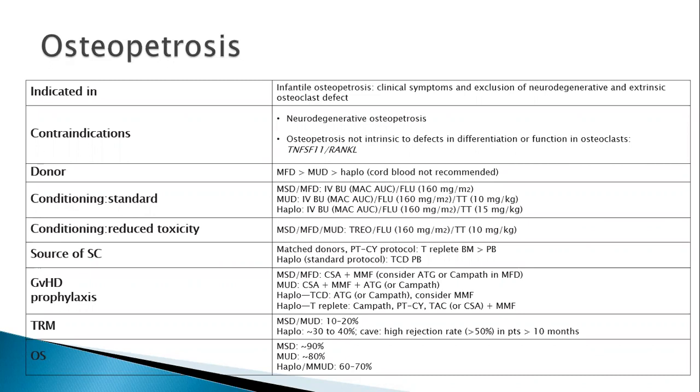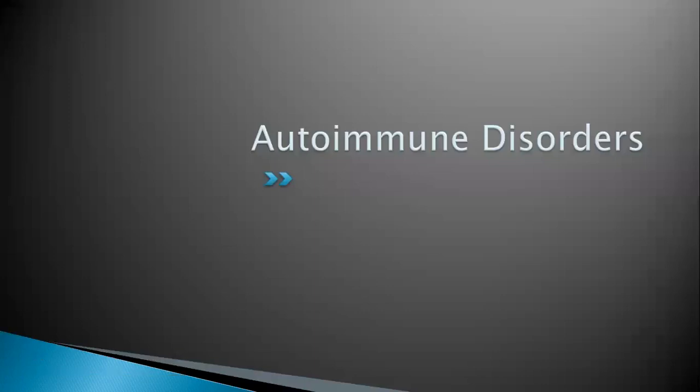The treatment-related mortality is less when you use a matched transplant as compared to haplo, and the rejection rate is also very high with the haplo transplant. But the survival with a matched sibling transplant in osteopetrosis is to the tune of 90%, which is very good. And in a MUD, it is around 80%. Again, a very nice survival data where these patients live longer.